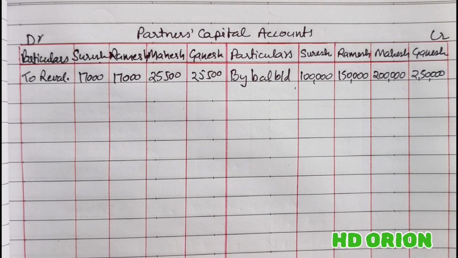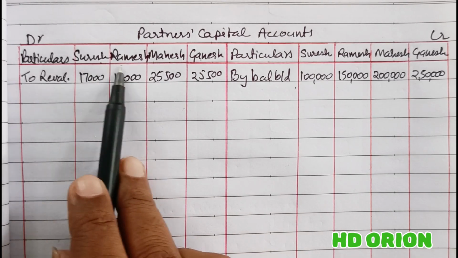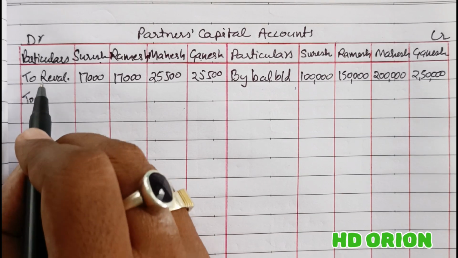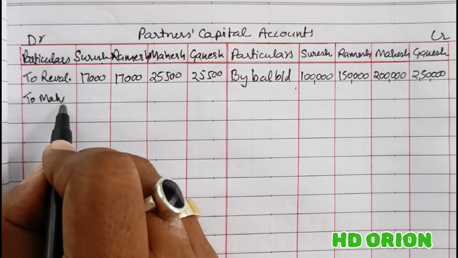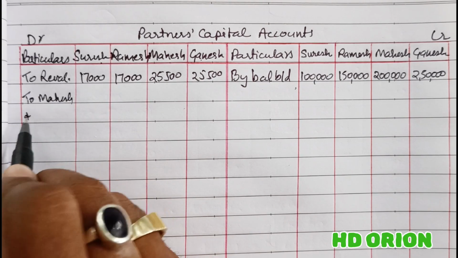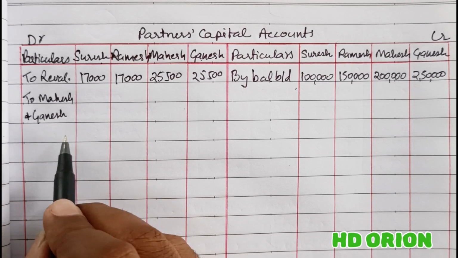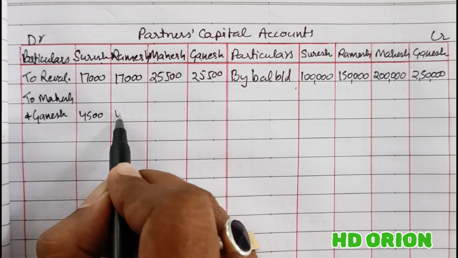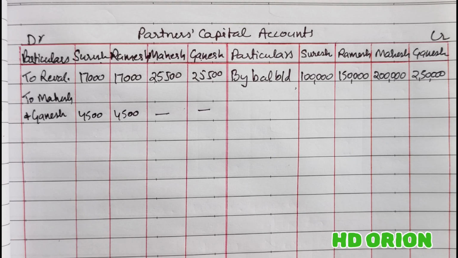Now treatment of goodwill. Suresh and Ramesh have gained, and as a result their capital account will be decreased. So from Mahesh and Ganesh's capital account, a sum of rupees 4,500 will be received from Suresh and Ramesh.